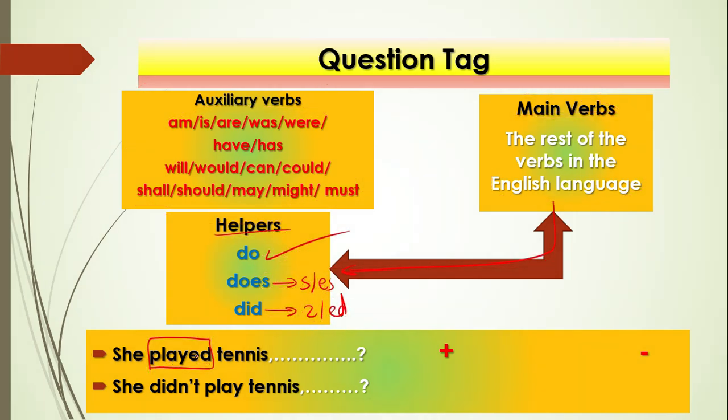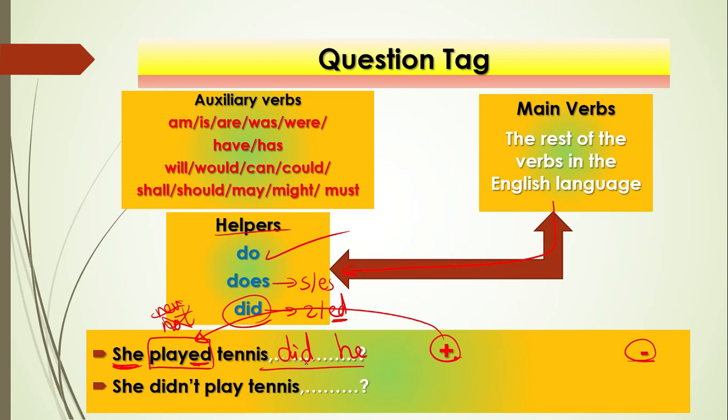Be careful of positive and negative. If the sentence is positive, so I can't see not or never or no longer, the question tag must be negative. Let's apply it. Played ends with ed, so I must use did. Then the word before the verb goes after the new verb.